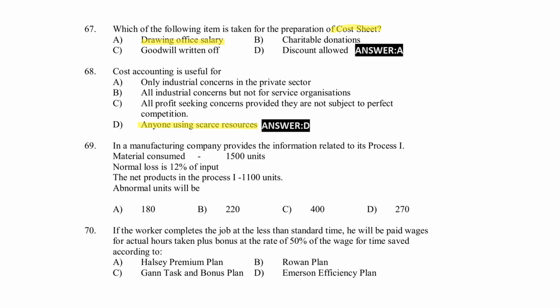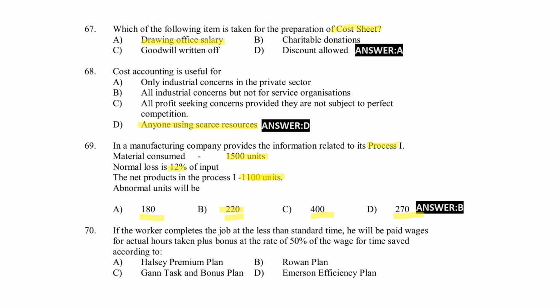Next, in a manufacturing company, the information related to its process is provided. Material consumed is 1,500 units, normal loss is 12% of input, and the net produced in the process is 1,100 units. Abnormal units will be: 180, 220, 400, 270. Here, option B, 220, is the right answer.